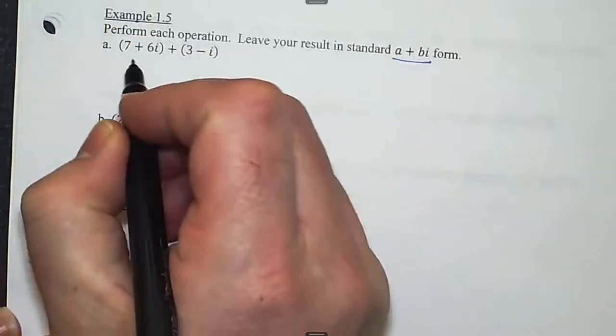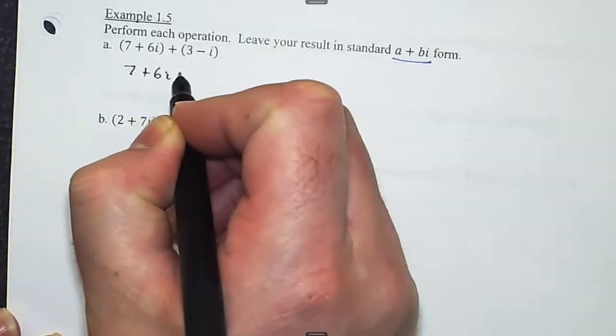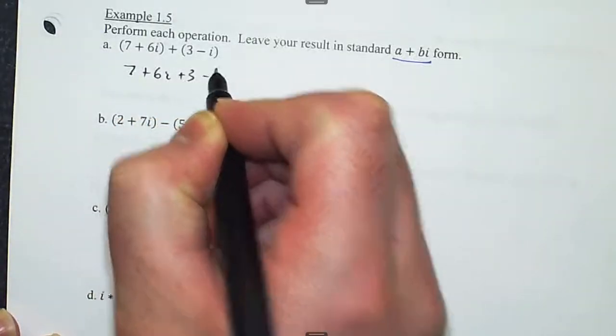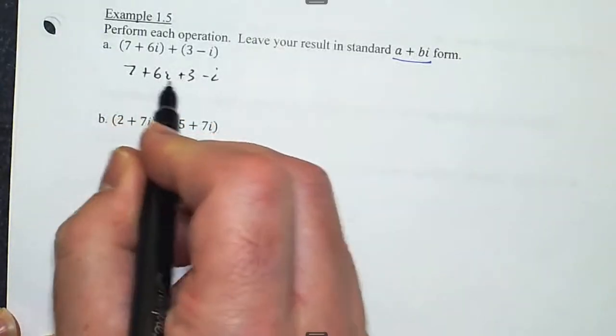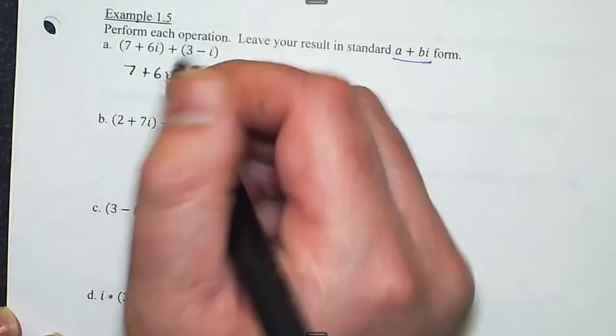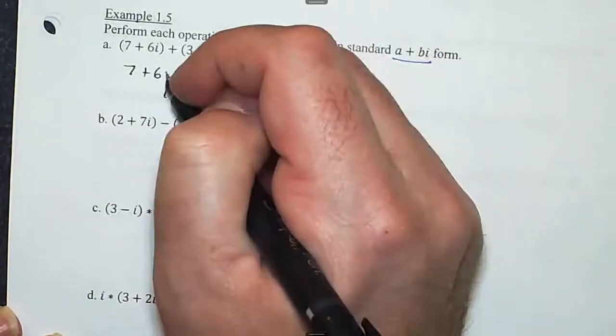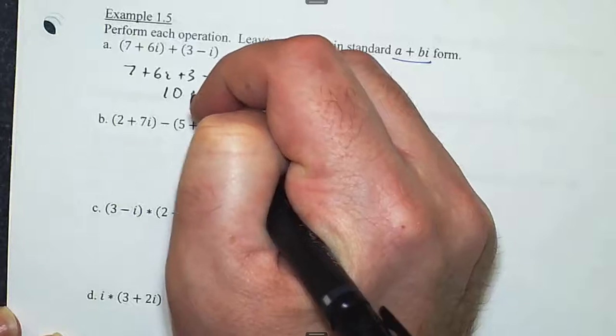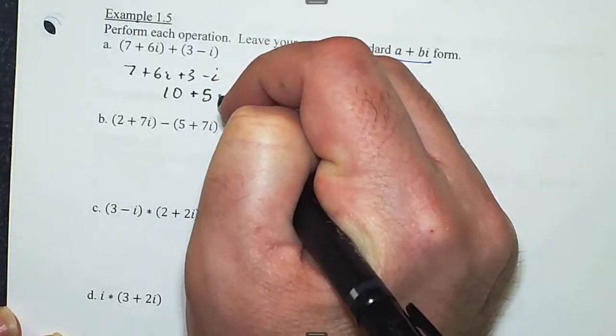In fact, this works out just like combining like terms. Once I remove these parentheses, which are there just to emphasize that these are two different complex numbers, I can add the real components, 7 and 3, and get 10, and the imaginary components, 6i and minus i, and get 5i.